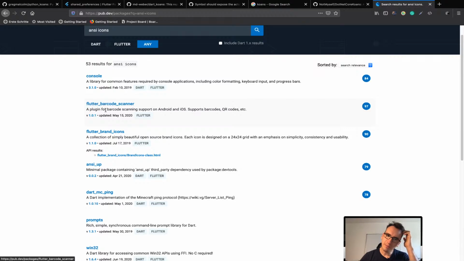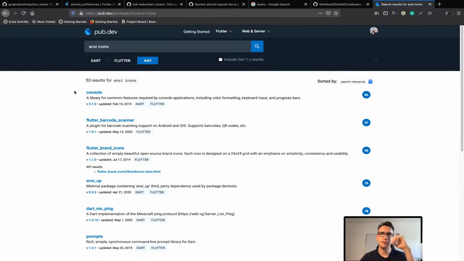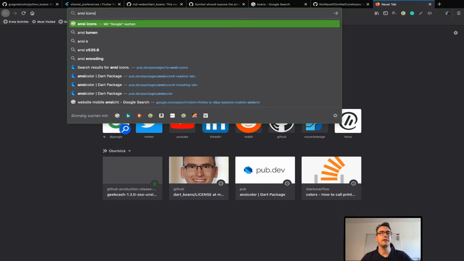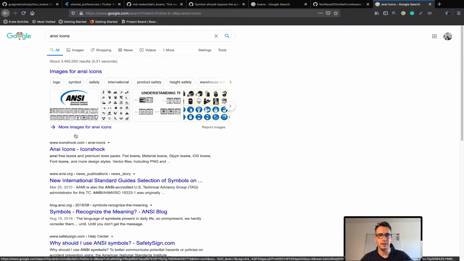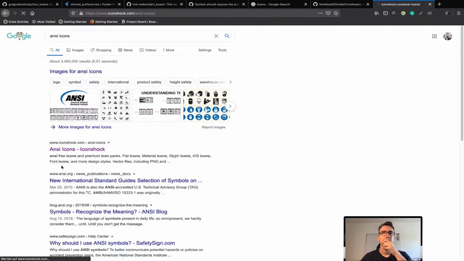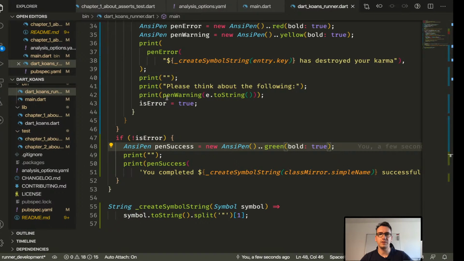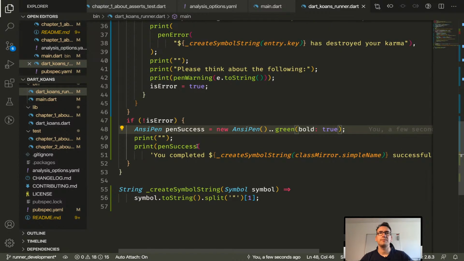Okay, Flutter barcode. This is not what I want. Can I have ANSI icons somehow? Is there something like that? I don't think that is 5 seconds. It is maybe a bit smaller, but as soon as I'm doing something, then it works.